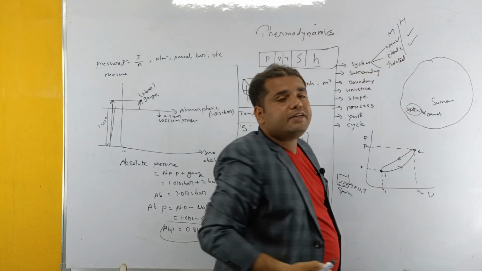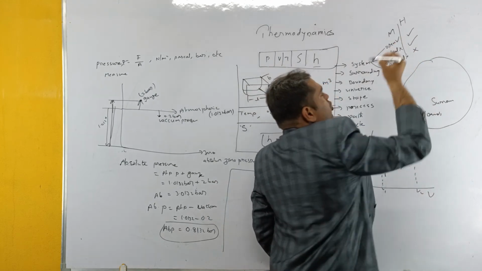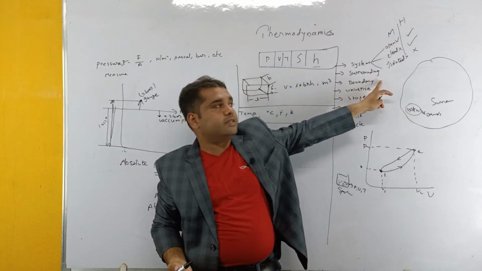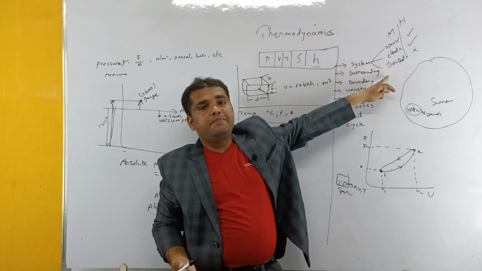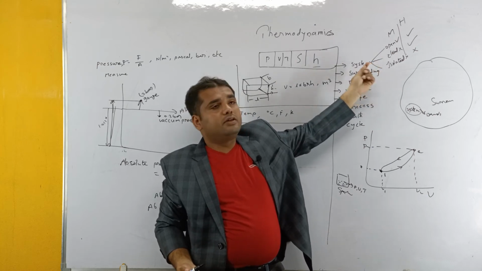So what is an isolated system? There will be no mass transfer and there will be no heat transfer. Such types of systems are called isolated systems. So these are the three main system classifications that we are going to use in coming classes.